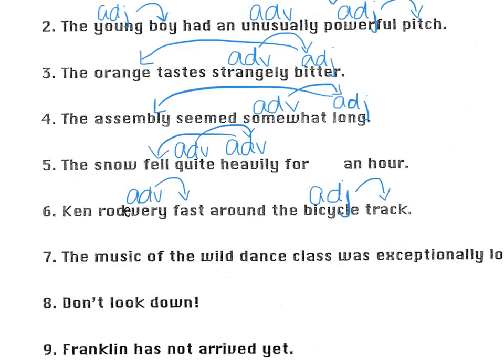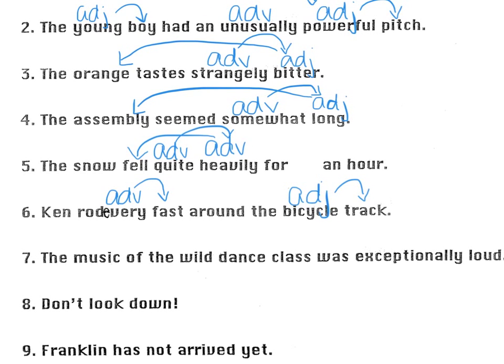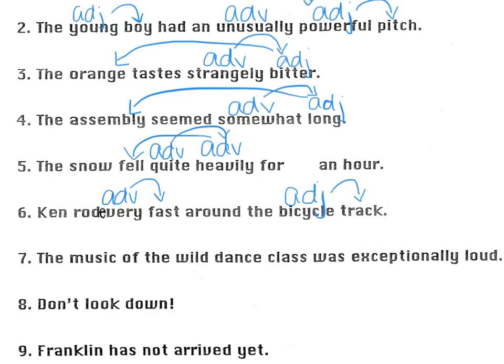Number 7, the music of the wild dance class was exceptionally loud. We have a bunch in this sentence. Let's go from left to right. Of the wild dance class, what's describing the class? Well, we know that it was wild. If it's describing the class, which is a noun, then that's an adjective. What kind of class? A dance class. It was exceptionally loud. Do you know what else is describing the class? Loud. Once again, it's an adjective.